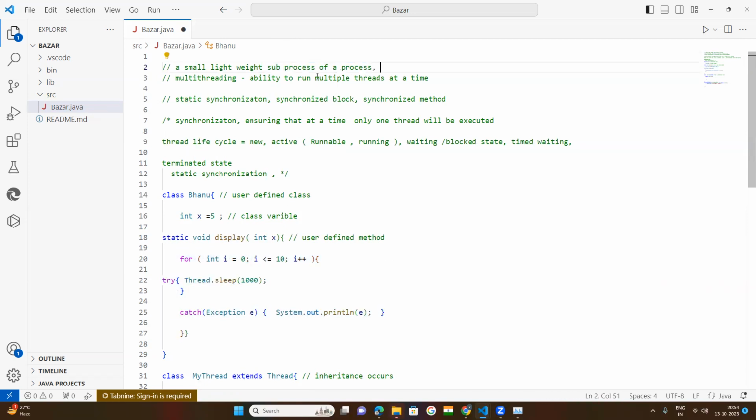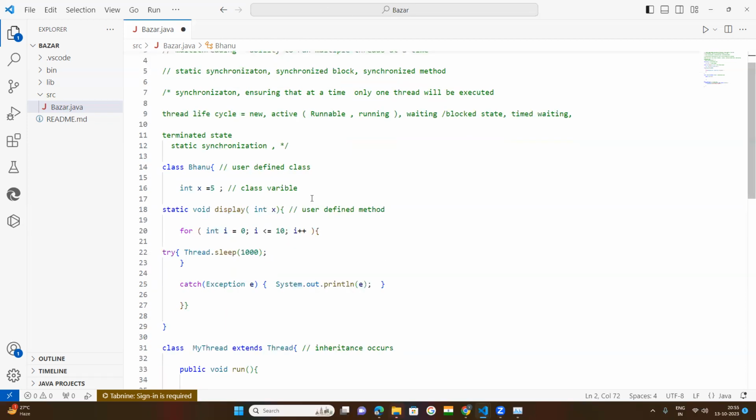In simple language, a thread means a small piece of code, maybe 5 lines or 10 lines of instruction. Here there are about 4 or 5 lines of small code.